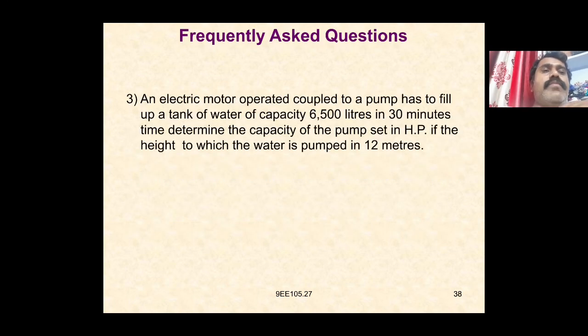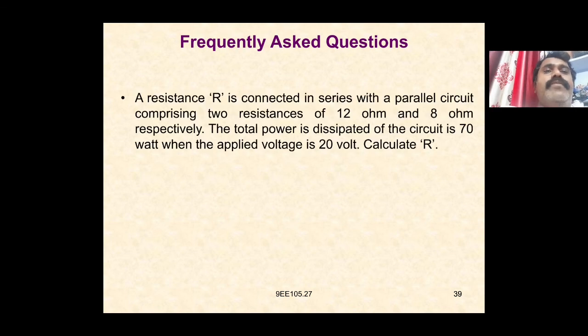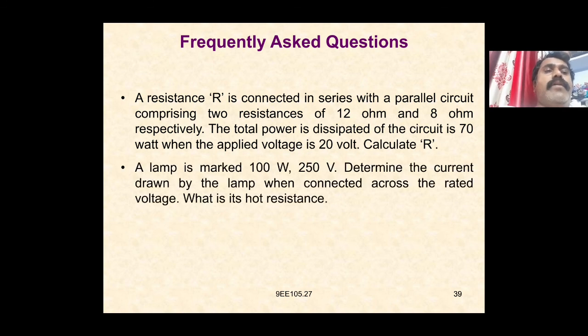So an electrical motor coupled to a pump has to fill up a tank of water of capacity 65 liters in 30 minutes time. Determine the capacity of the pump set in HP if the height to which the water is pumped is 1200 meters. So a resistance R is connected in series with the parallel circuit comprising two resistances of 12 ohms and 8 ohms respectively. The total power dissipated in the circuit is 70 watts when applied voltage is 20 volts, calculate R.